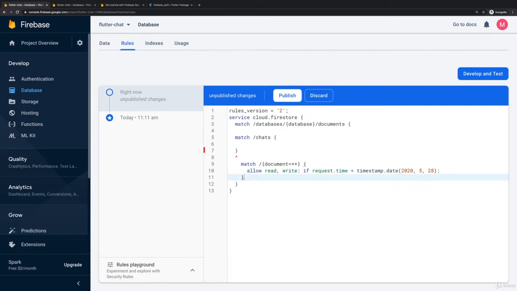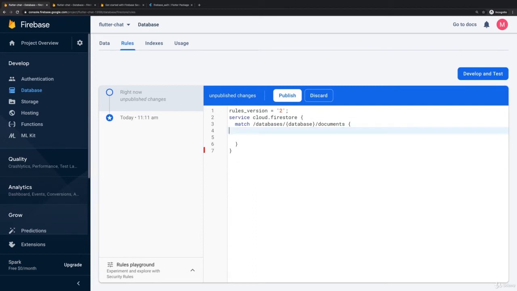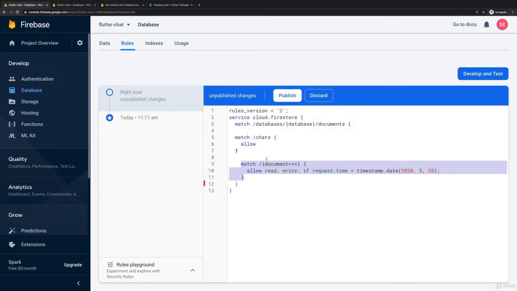And then a rule is written like this here. You can allow certain kind of access. If you don't match a certain path, by default nothing is allowed. So if I would remove this match, which grants access to all documents in any collection, that's what this means here. If I would delete this, and I would delete this, then everything would be locked down as a default. But of course, then even we with authenticated users wouldn't be able to communicate, because by default it's locked down for everyone, including authenticated users. So I'll bring this back so that we can set this step by step.